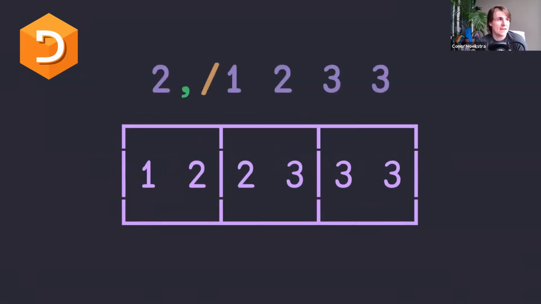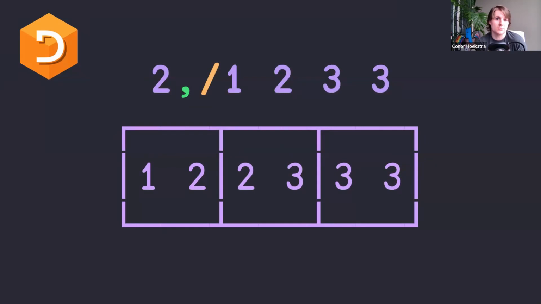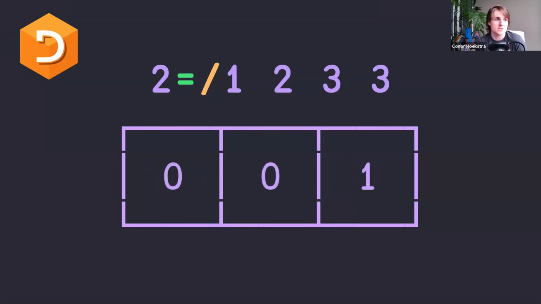And so once again, this is what 2 comma slash 1, 2, 3, 3 does. And if we replace this comma with a binary equals, that's basically going to insert equals in between each of these pairs of elements. And then when we evaluate this, we're going to end up with 0, 0, and 1.